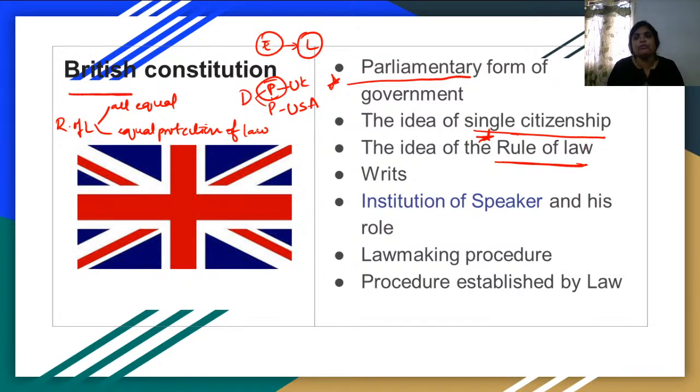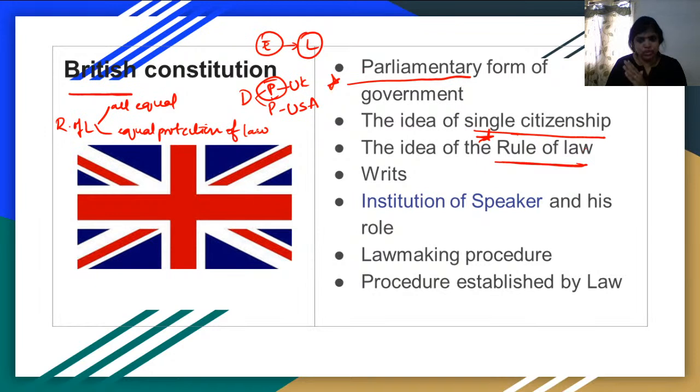As a president also, we have some privileges. But once you're out of that position, you will be treated equally with every other person. That is the reason our ex-Prime Minister, Mr. Manmohan Singh, was called by CBI for an inquiry about the scams that happened after he was out of his Prime Minister post, not when he was in the post.